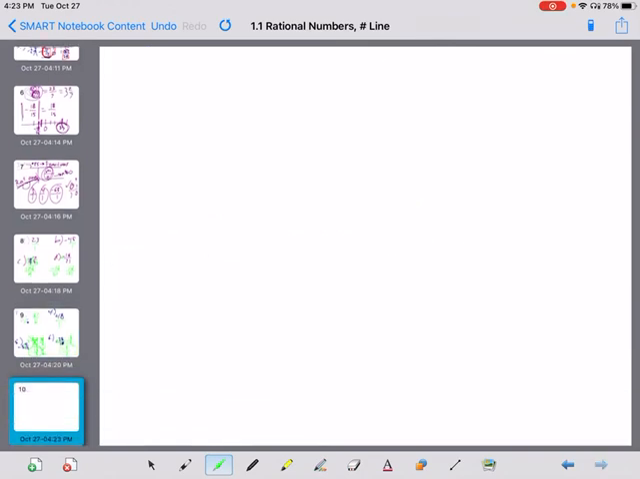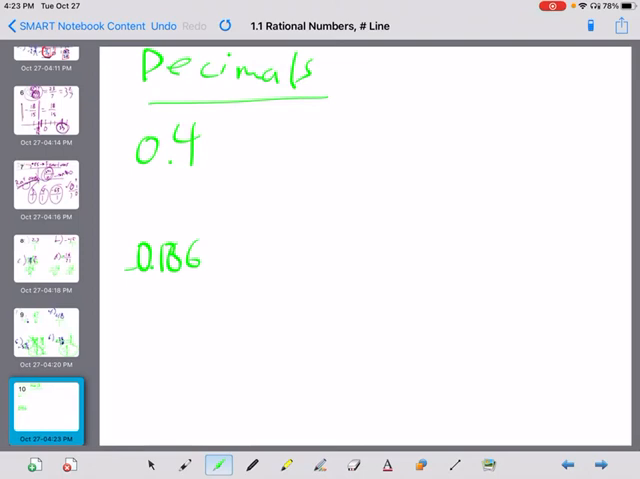All right, and let's go to the top of page 11 here. Now we're doing the same thing, but we're just doing it with decimals. All right, we got decimals on the top. We've got 0.4, I'm going to do negative 0.186, negative 186 thousandths, and 30.5. I'm going to skip D because it's pretty similar to the other ones.